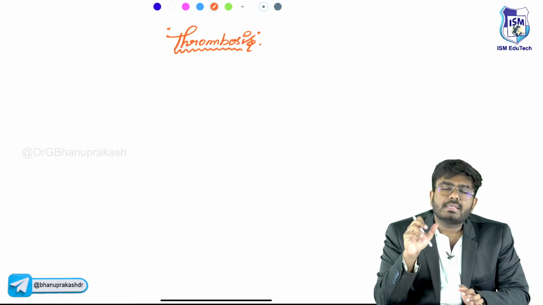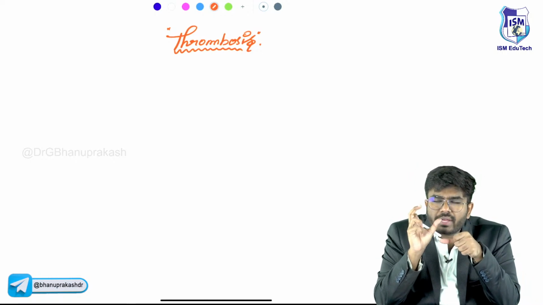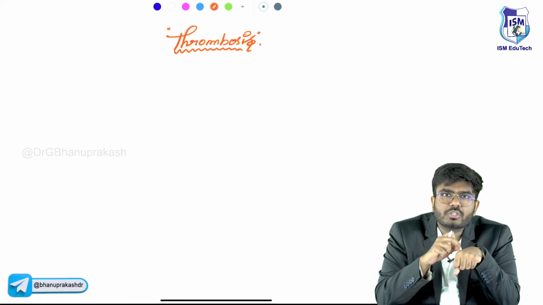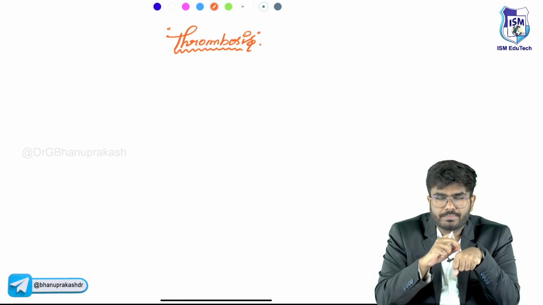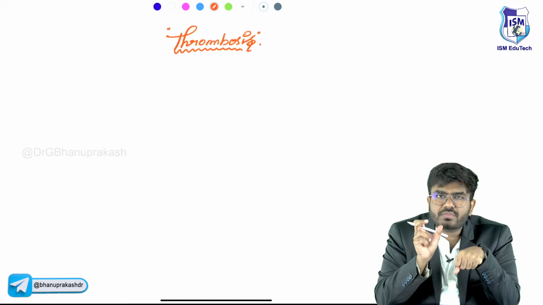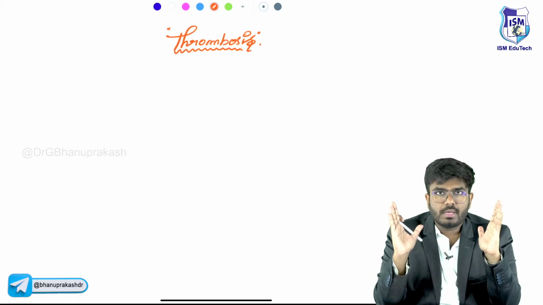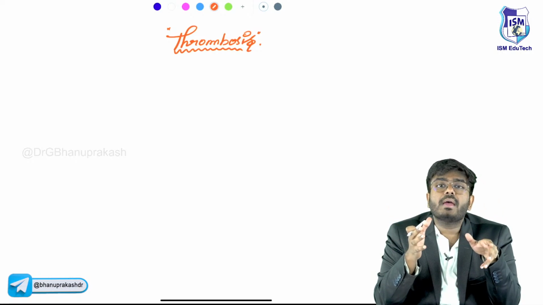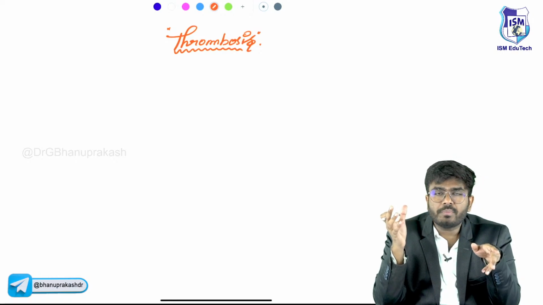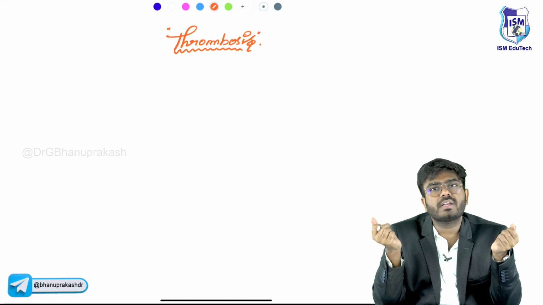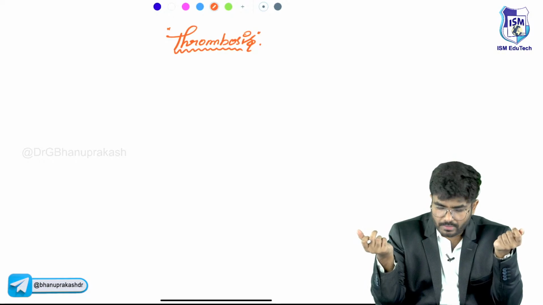Is that good or bad? Whenever there is damage to the blood vessel, and in that particular place there is formation of thrombi, that's okay, good. But if you form the thrombi unnecessarily, that's definitely a bad condition. That's pathological, right?